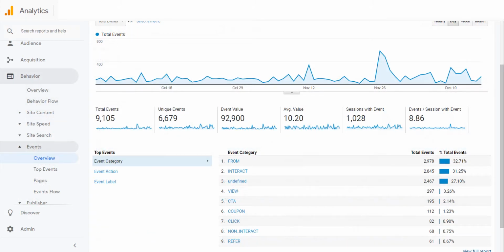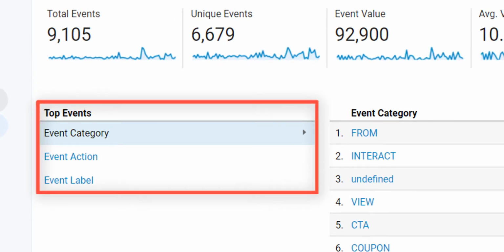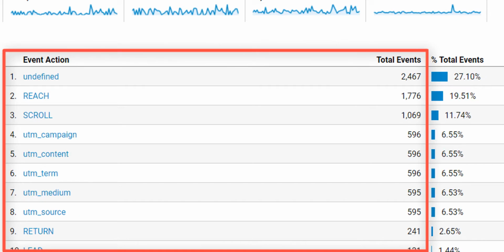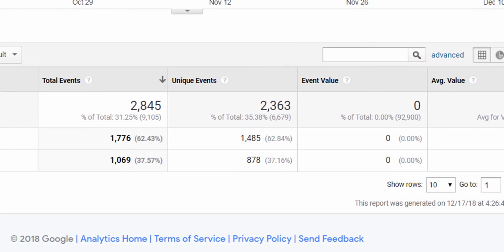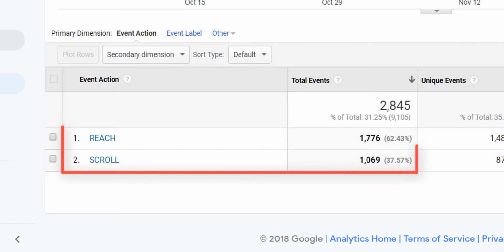Google Analytics will also then help me justify the reasons for changing a page. If I'm tracking events properly, I can figure out where people came from, what they clicked on, if they downloaded a coupon. More importantly, did they reach the bottom of the page while scrolling? And then based on that information, I have a justified reason for suggesting a design change. For example, this many people reached halfway down the page, so it's a good idea to put another button there that links to the phone number.